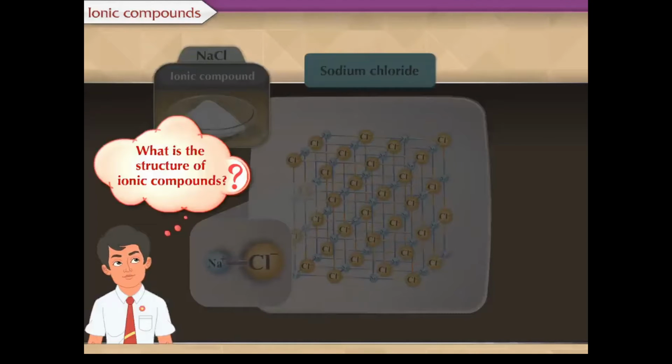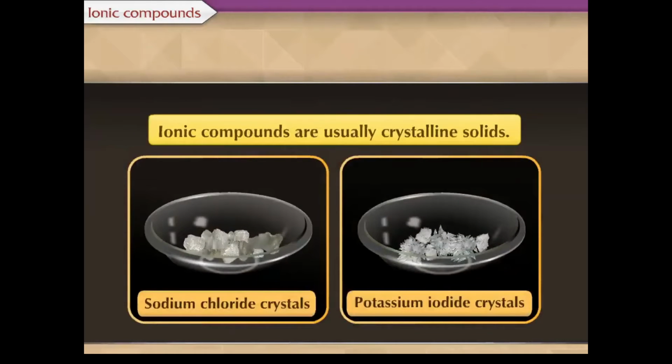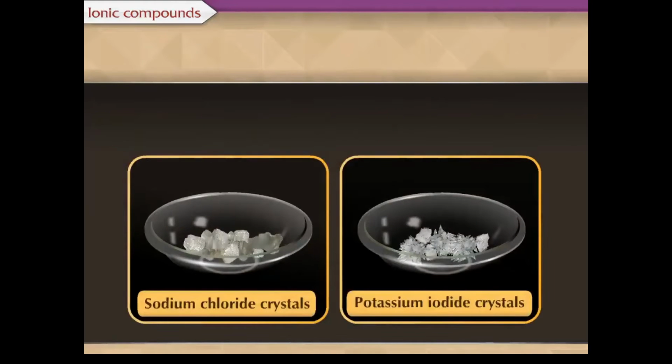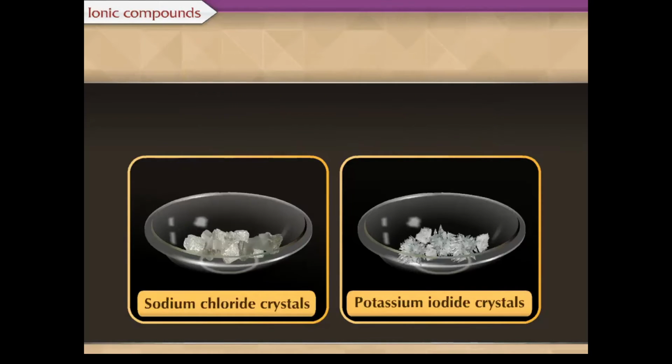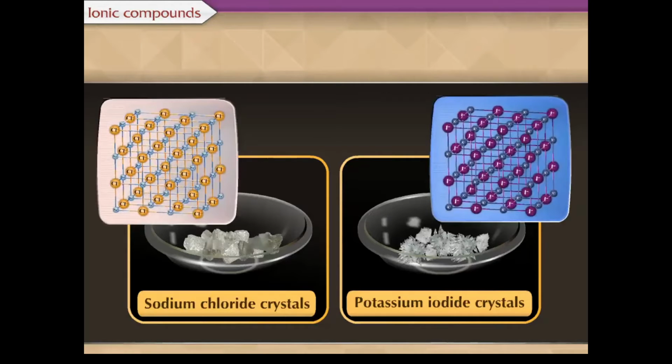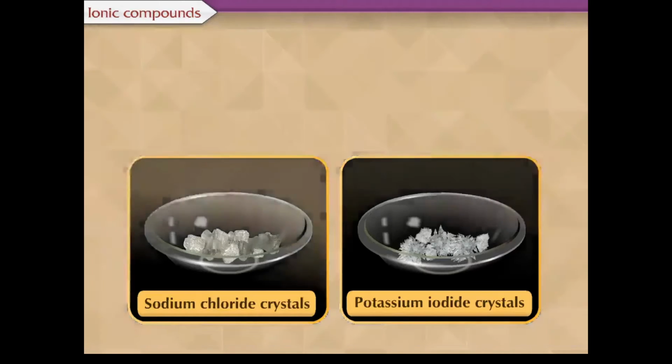What is the structure of ionic compounds? Ionic compounds are usually crystalline solids. Crystalline solids have a definite shape and have smooth and shiny surfaces. The regular arrangement of ions is responsible for the crystalline nature of the solids. This arrangement is different in different ionic compounds, and therefore the shapes of the crystals are also different.